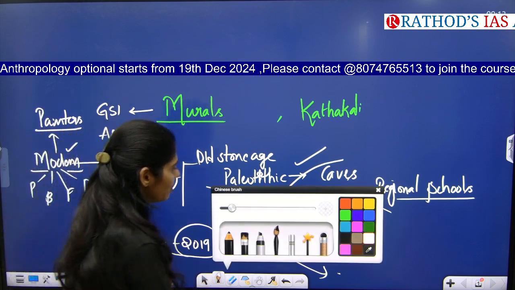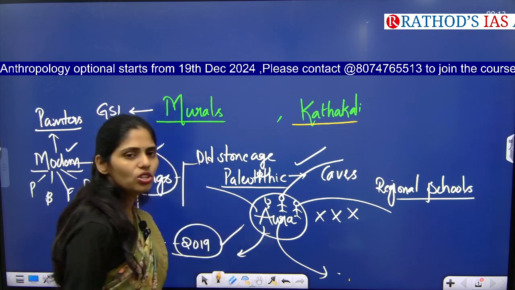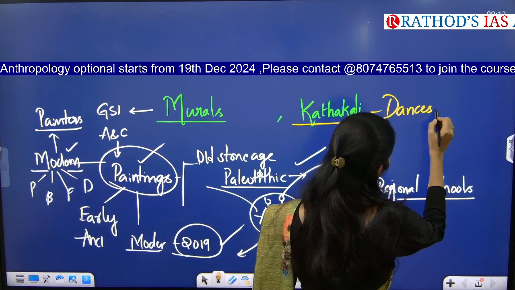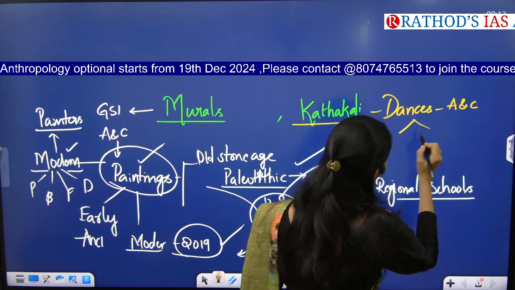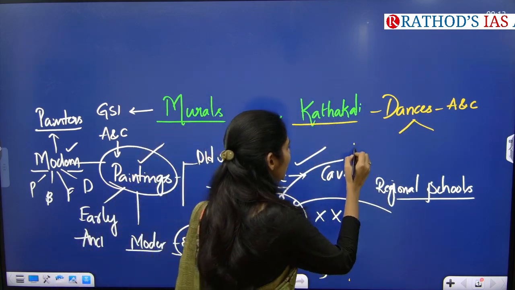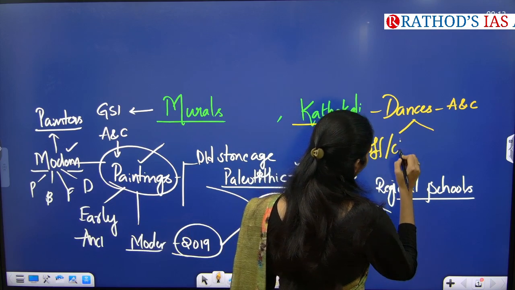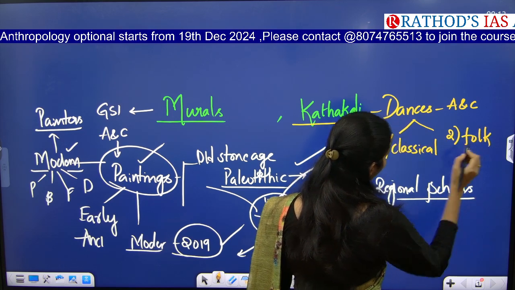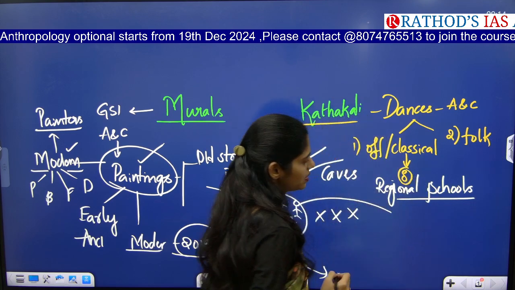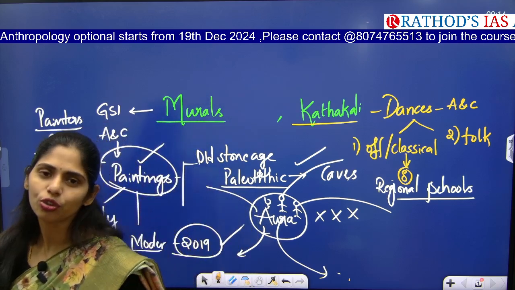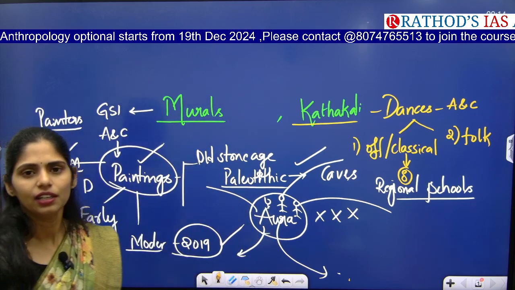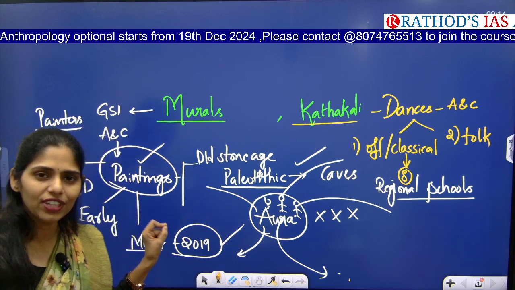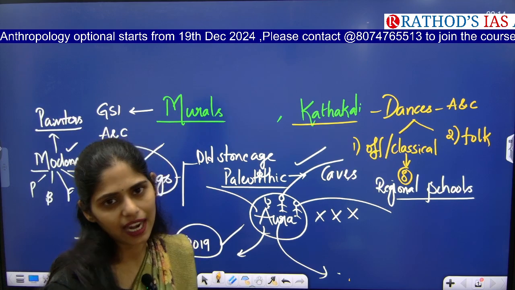And apart from this, you have to see about Kathakali. You will also see Kathakali in the chapter called dances, which is also under art and culture. You have two types of dance forms: one is official or classical dances, and the second is folk dances. In classical dance forms, we have 8 dance forms. For example, Bharatanatyam, Kuchipudi, Kathak, Kathakali, Mohiniyattam, Satriya, Manipuri and Odissi. And you have to see the key features of these dance forms and from which state they originated.